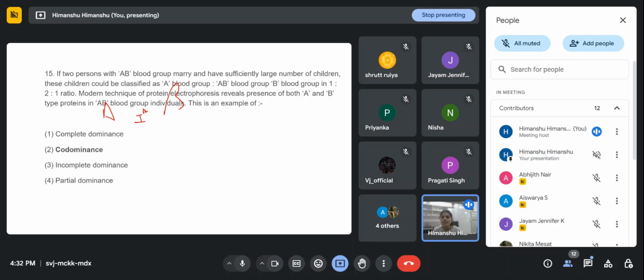So what is this protein electrophoresis technique, gel electrophoresis? We call it SDS electrophoresis also. Have you heard? Yes, ma'am. Okay. What is this technique?